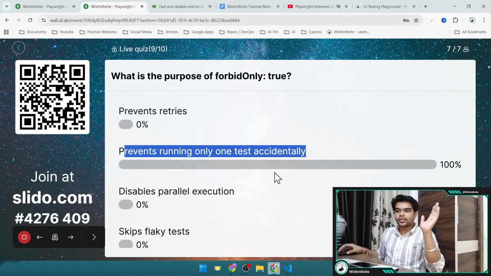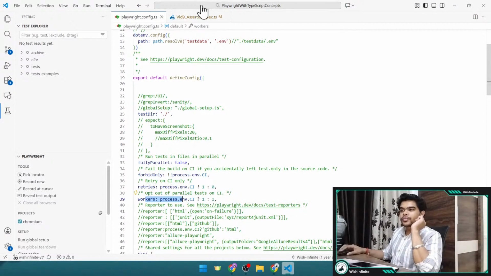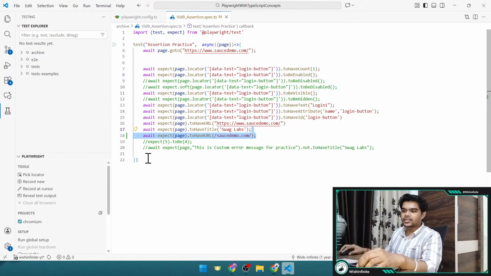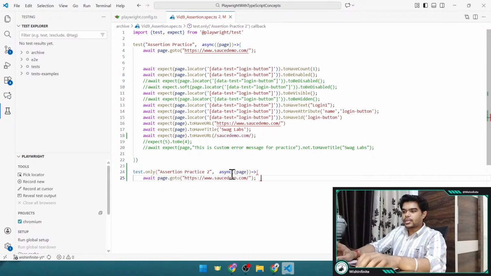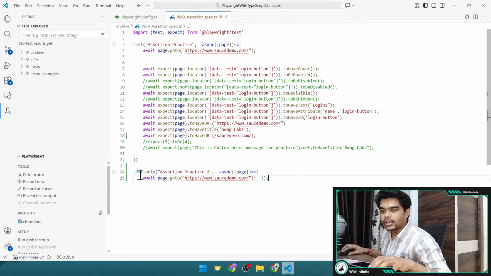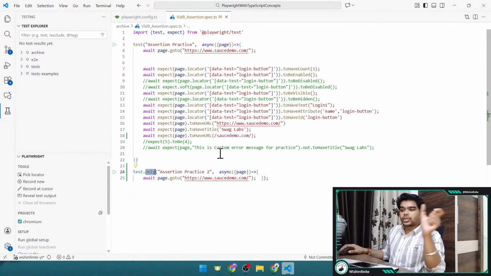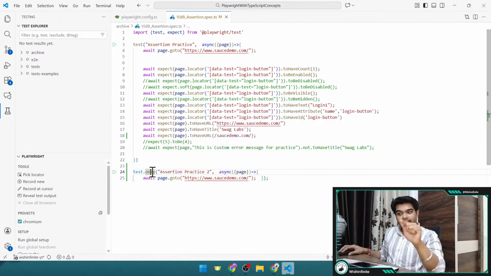So I will explain the scenario of what will happen here. Let's say this is our test. For now only one test is there. Let me create one more test. Okay, so let's say this is one test, and here I have created this with only, right? So I have put the only so that whenever I give the execution through the CLI command, it will just run this particular test. It will not run any other test in any other file. It will just run the test from this particular file where the only is provided.